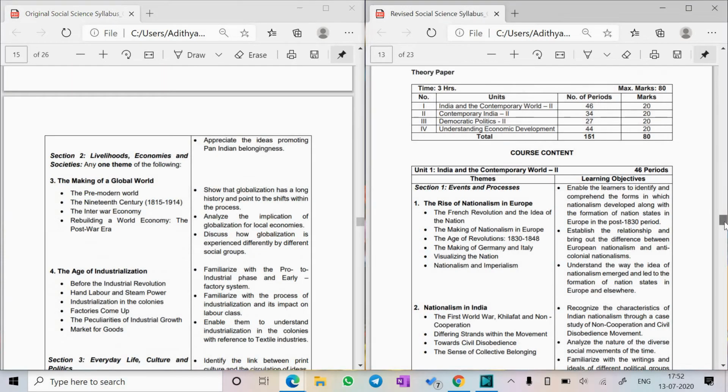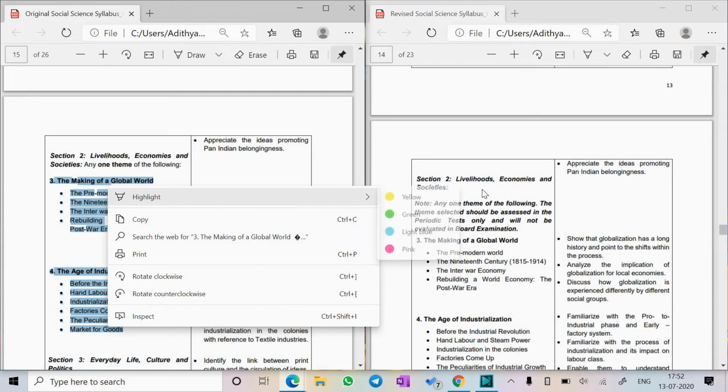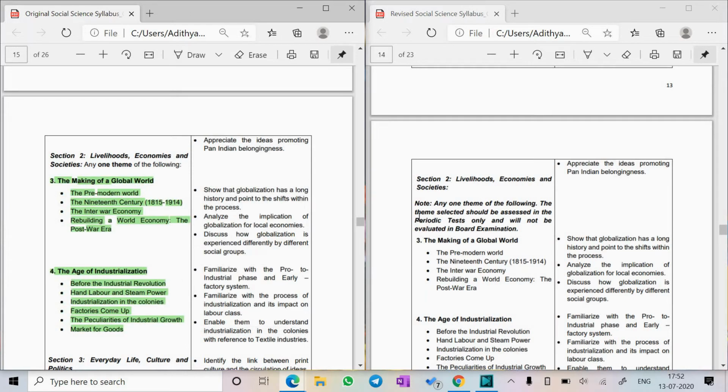And moving down to the third and the fourth chapter, there is a small tweak over here. These two chapters are deleted for the board exam, but they can come for your periodic tests. So the theory will come for your periodic test, but it will not come in your board exam. And even for your periodic test, only one of the lessons will come. Not both, only one of them will come, and which comes, it depends upon your school. If your school chooses making of a global world, then that will come in your periodic test, and if the school chooses age of industrialization, then only this will come and not the making of a global world.